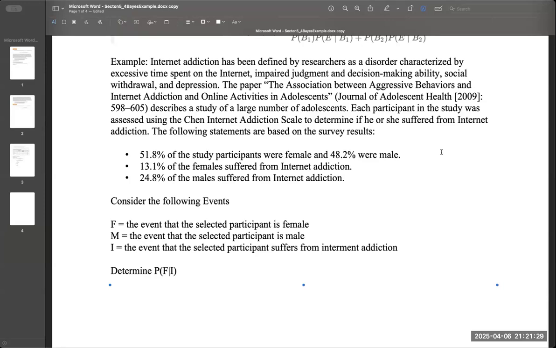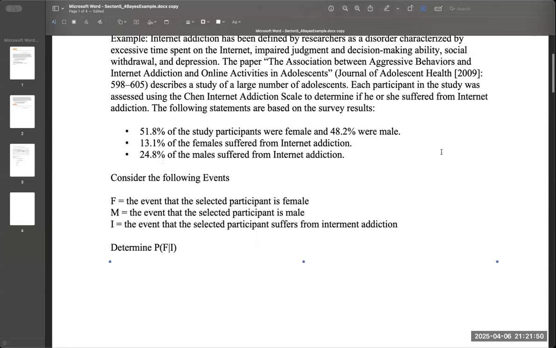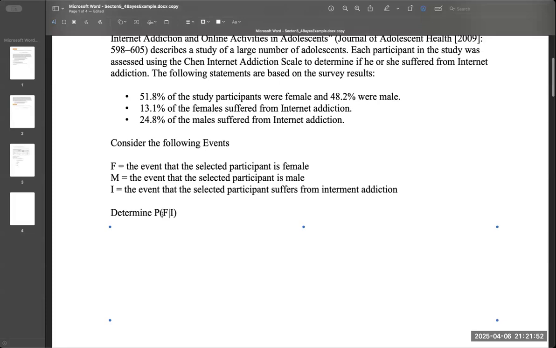So we have these events. We said F is the event that the participant is female, and M is the event that the participant is male. I'll note that here we have the participant being male or female as mutually exclusive events, and then I is the event that the selected participant suffers from internet addiction. So I want to determine the probability of F given I. So the probability that it's a female given that they have an internet addiction.